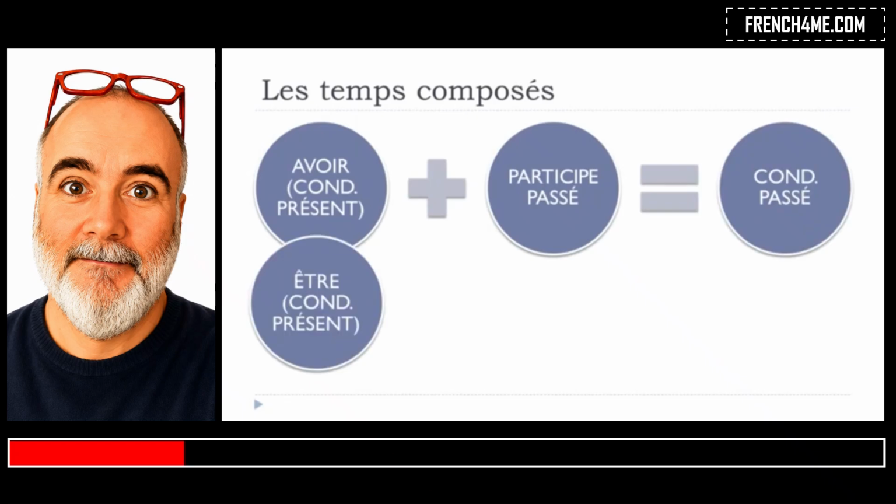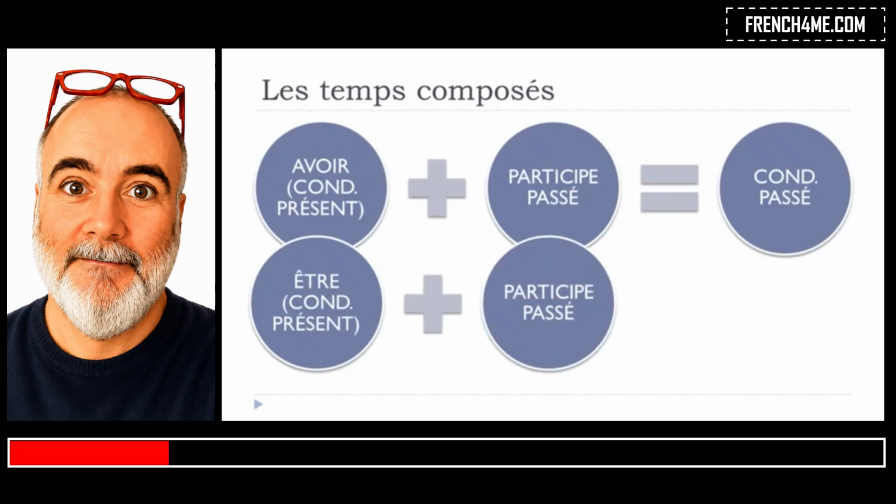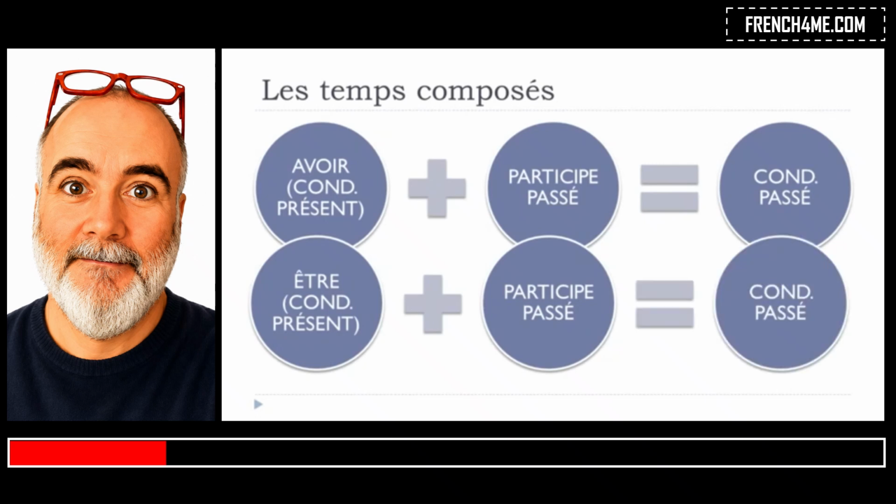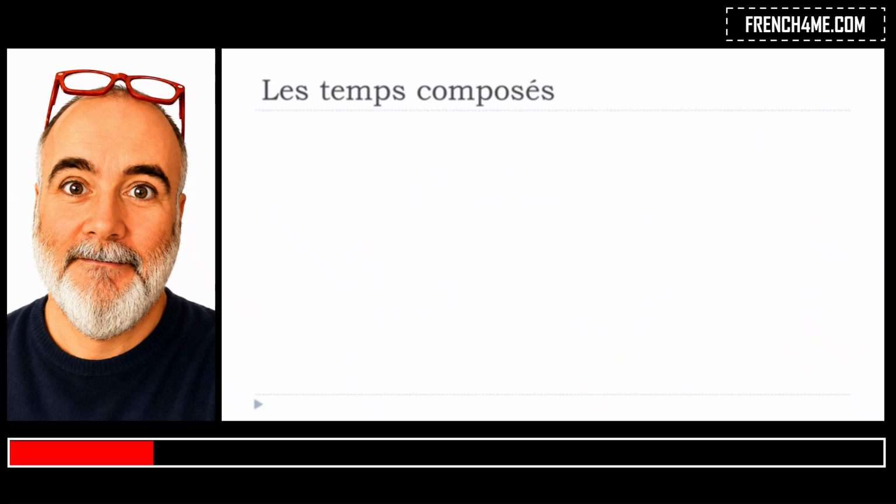Or, for the same cases as we had previously for passé composé, futur antérieur, or plus que parfait, être, but in that case it should be at the conditionnel présent form, then the participe passé, and you will get your conditionnel passé form.